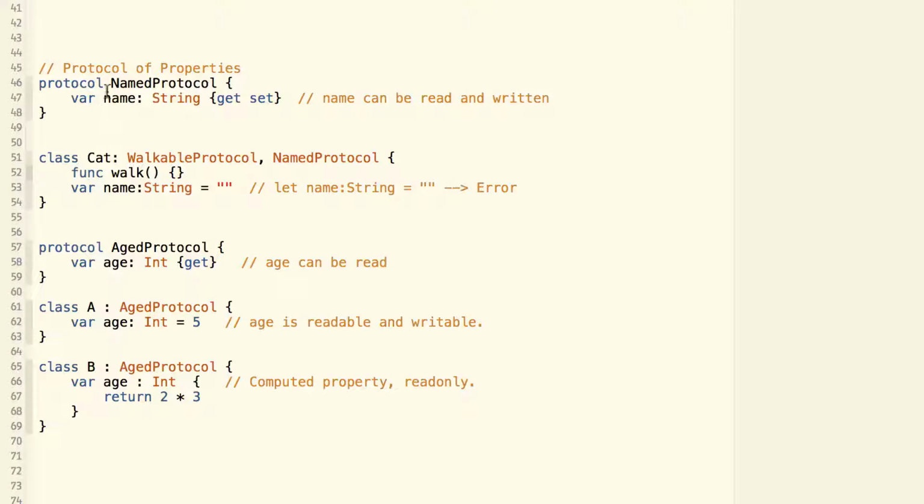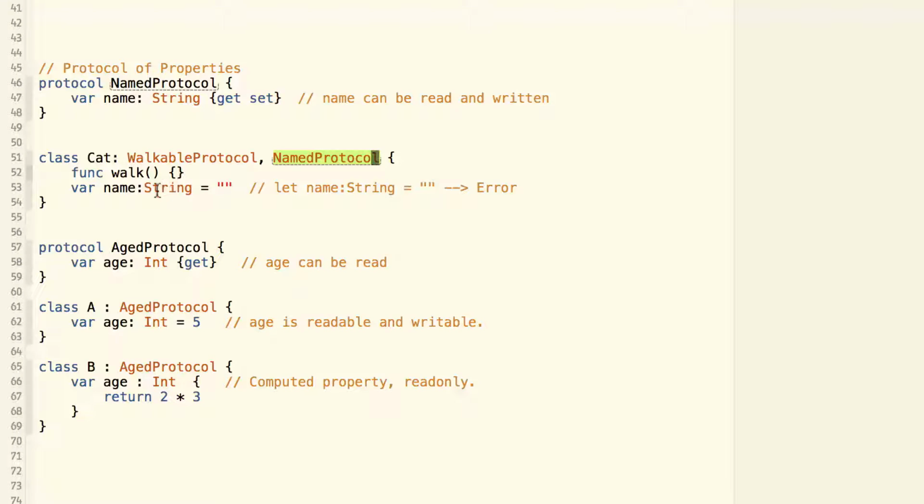Here we have a protocol called named protocol, and this protocol defines a variable called name. And this name has both a getter and a setter, which means this property needs to be both readable and writable. And then we have a class cat that conforms to both the walkable protocol and named protocol.